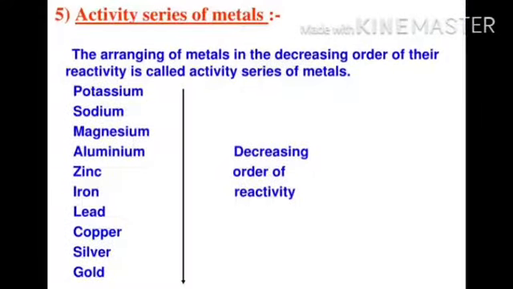Now this is the reactivity series of metals. The arrangement of metals in the descending or decreasing order of their reactivity is called the reactivity series of metals. So: potassium, sodium, magnesium, aluminium, zinc, iron, lead, copper, silver, gold. This is the series, meaning potassium is the most reactive element and gold is the least reactive element. This order is in decreasing order of reactivity. You have to learn this serially.